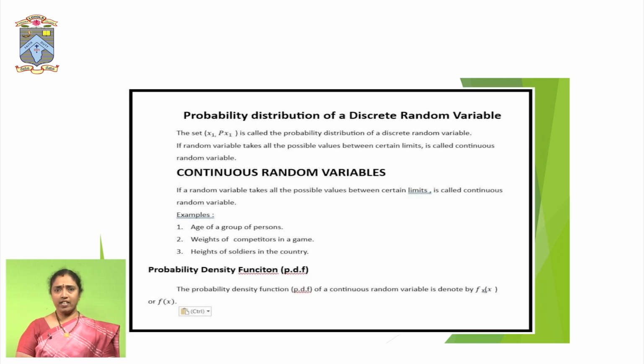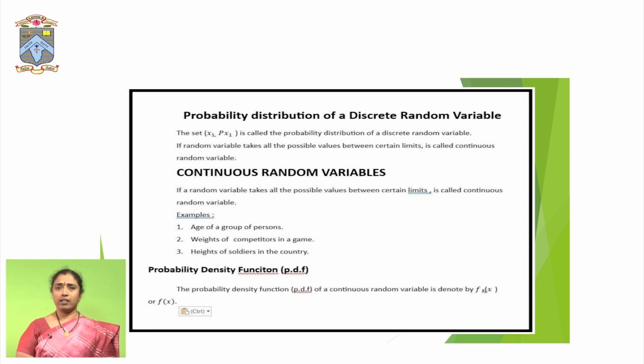And a continuous random variable takes its values in particular limits, and in particular limits means it takes integers as well as decimals. In case of heights of the students, 5.4 inches, 6.2 inches, these are all heights of the students, and this can be taken as a continuous random variable.